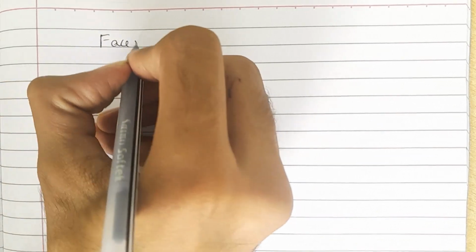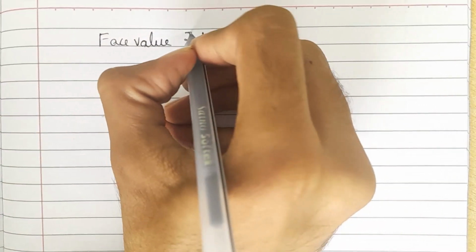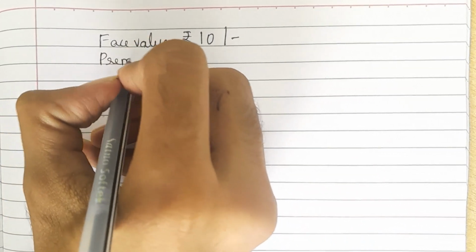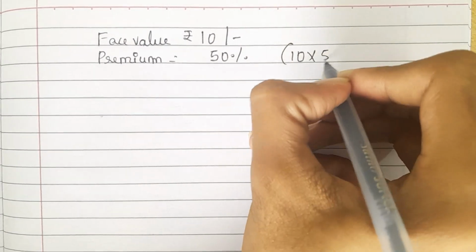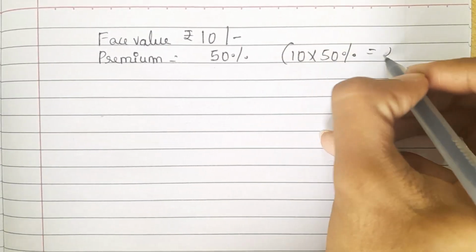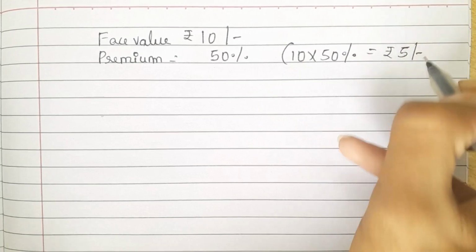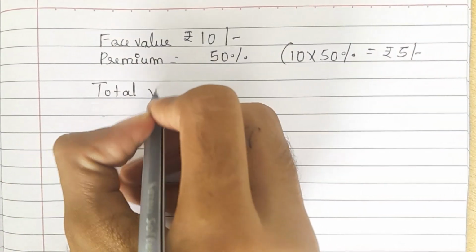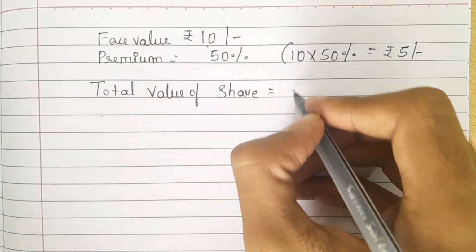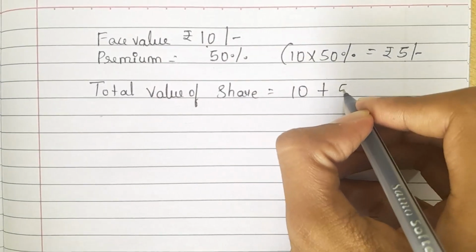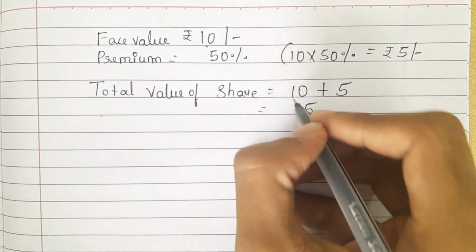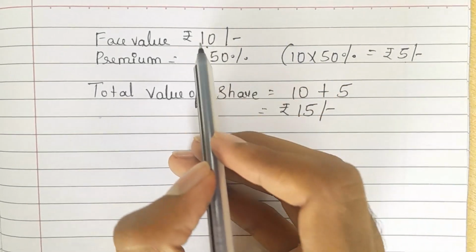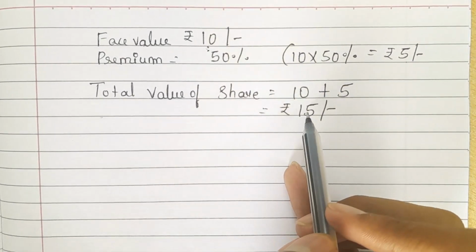Now how to calculate that premium amount? See, face value of share is how much? Rupees 10. So premium how much? Premium they have told 50%. So rupees 10 into 50% is nothing but rupees 5. So 5 rupees is premium. So total value of share equals, first the face value is 10 rupees plus premium is 5 rupees, which is equals to rupees 15. Means 10 rupees share value they are issuing at 15 rupees.